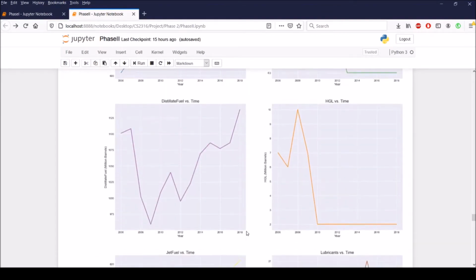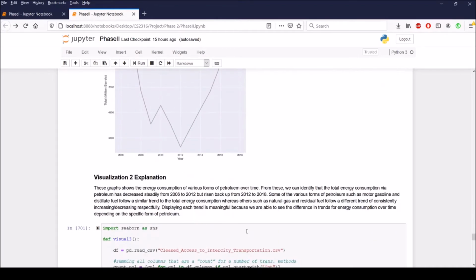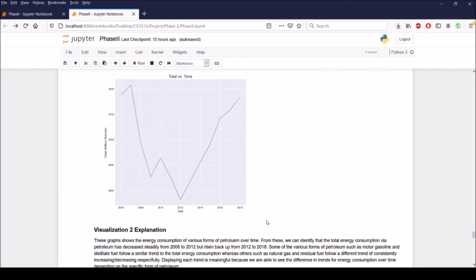For my second visualization, I created a lot of line graphs, and these graphs show the energy consumption of various forms of petroleum over time. And then from this, we could see that, for example, the total energy consumption in the US decreased from 2006 to 2012 and then increased from 2012 to 2018.